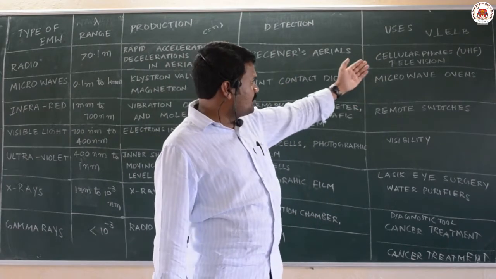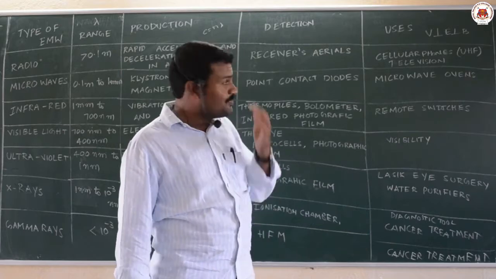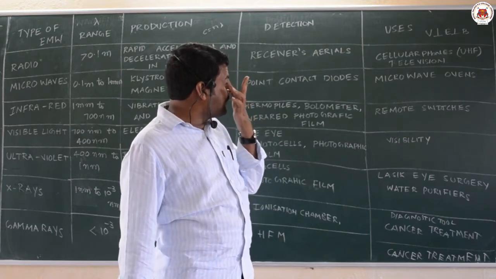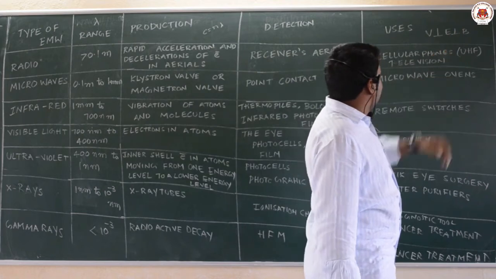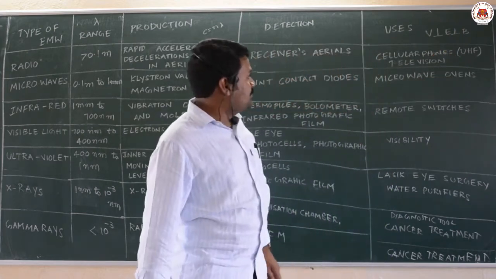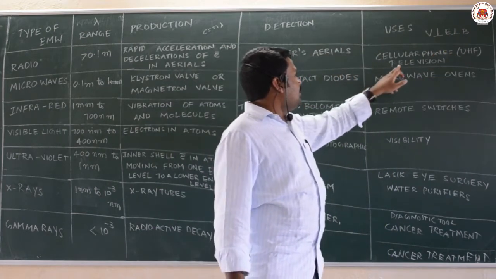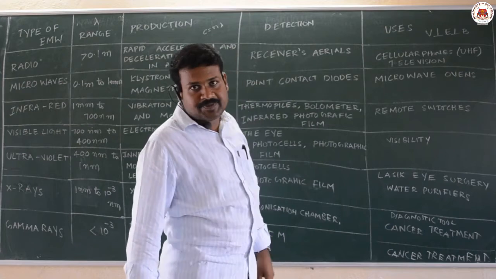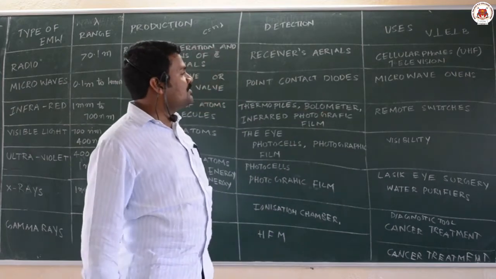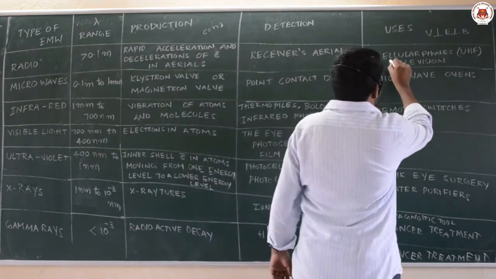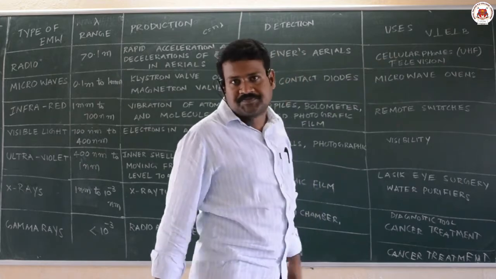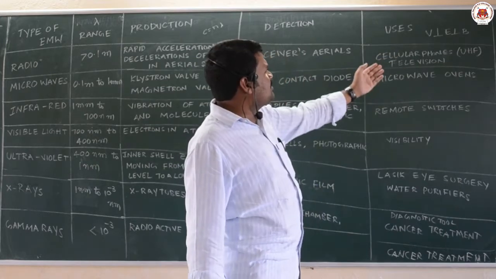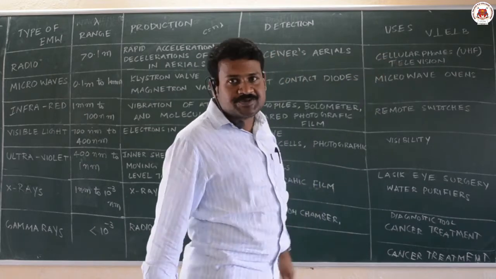Radio waves are used in cellular phones and also in televisions. High frequency waves are used in cellular phones, and low frequency waves are used in televisions.